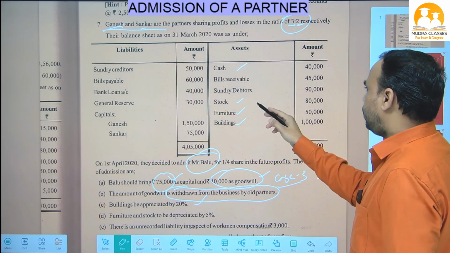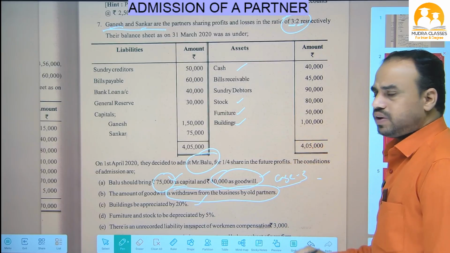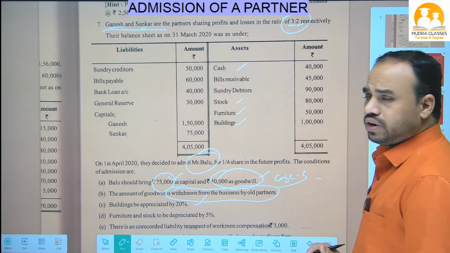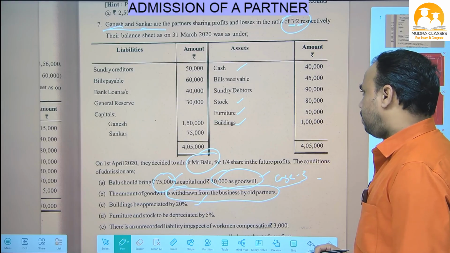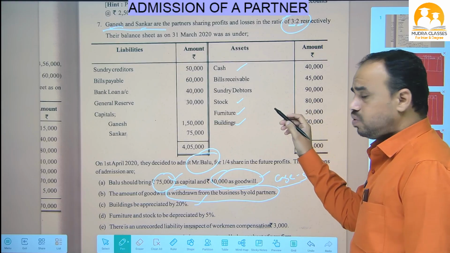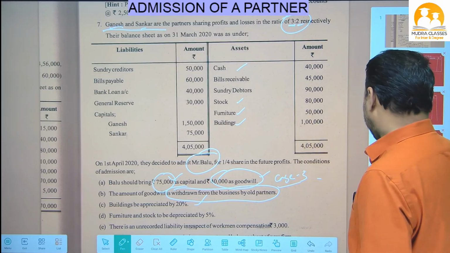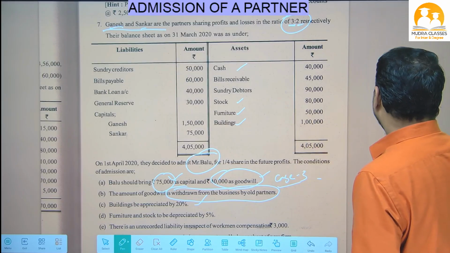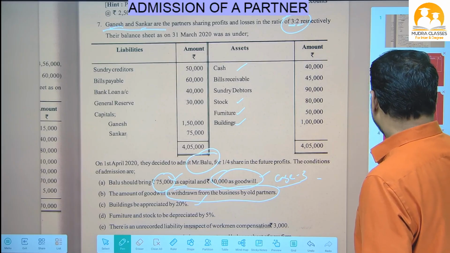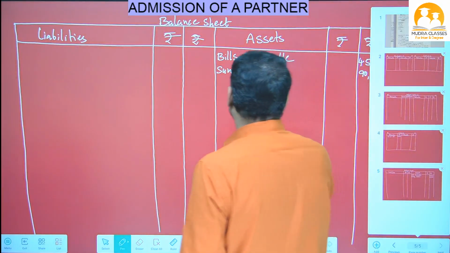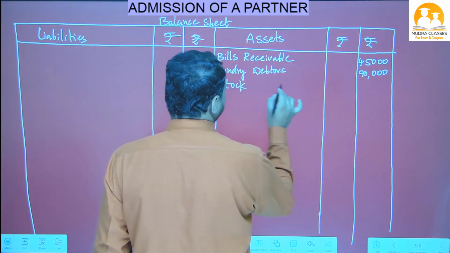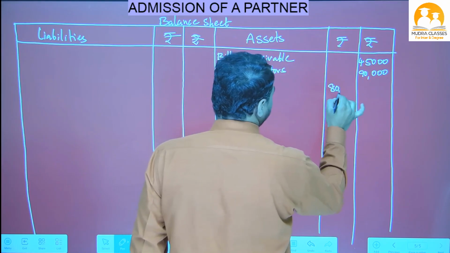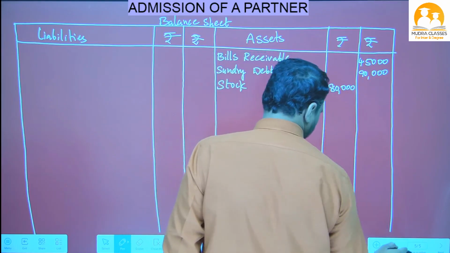Sundry debtors completed. What is the next one given? We got stock. Stock is 80,000 given. We have an adjustment for stock, so on the balance sheet asset side we write 80,000 in the inner column.